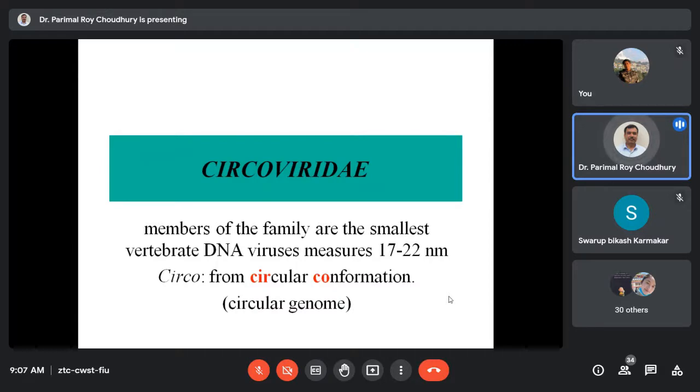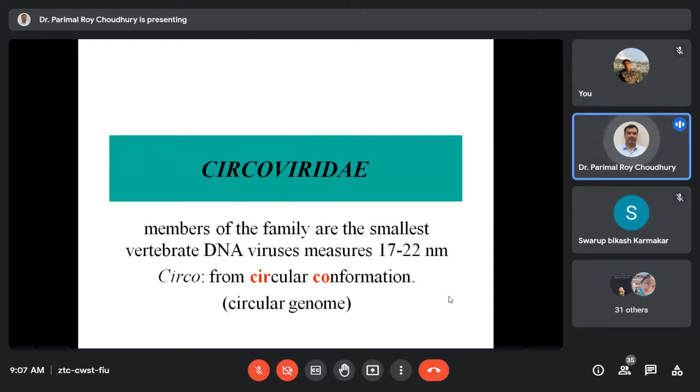For quite a long time people ignored this virus, although it was detected long back in the 1970s itself. But at that time, it was thought that they are non-pathogenic, normal microbiota of the animal. Later on it was found that a few members are potential pathogens and are associated with disease.